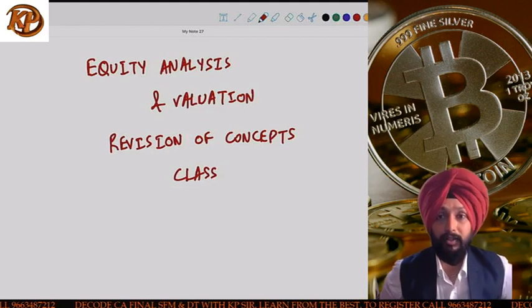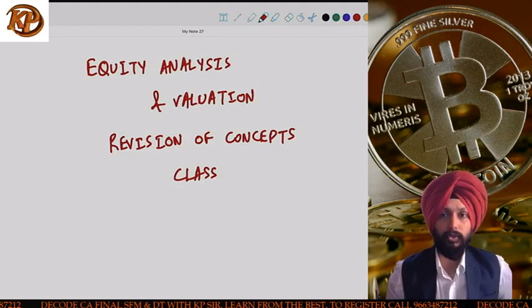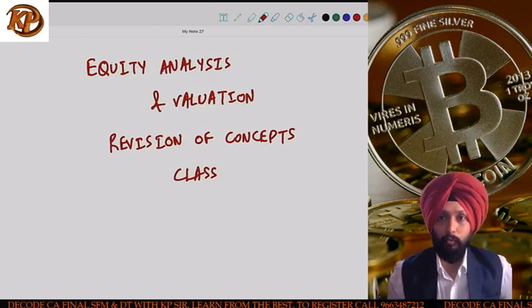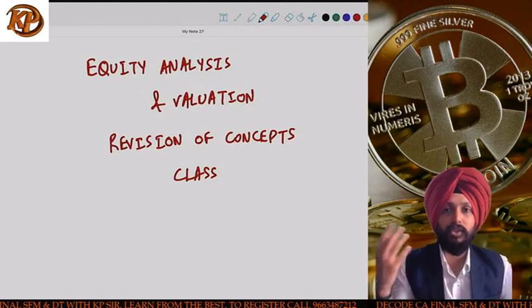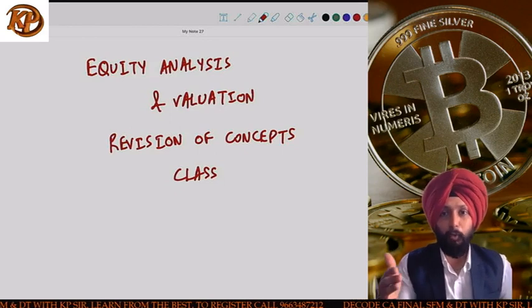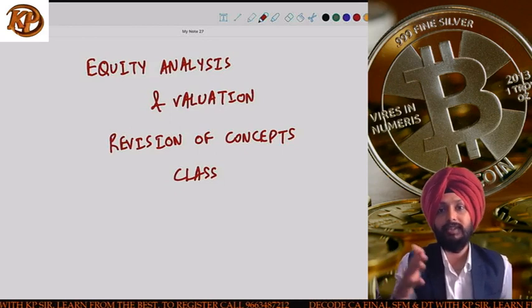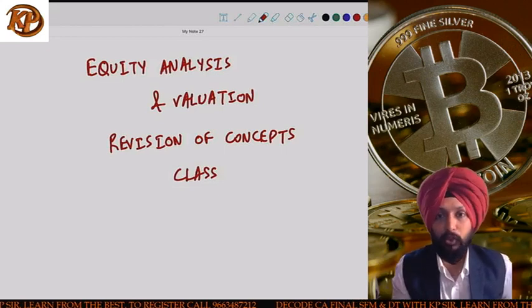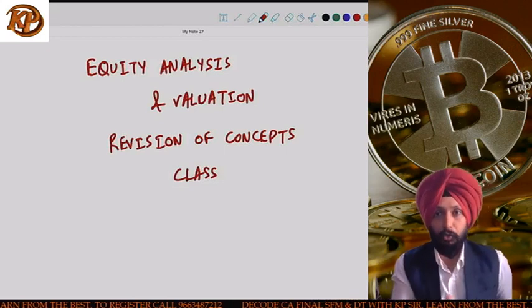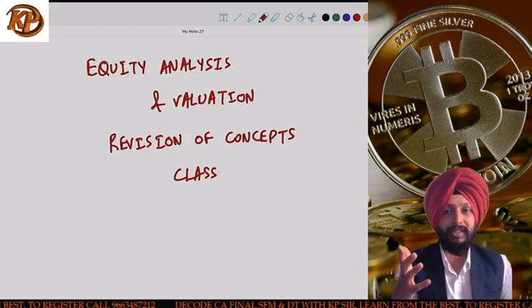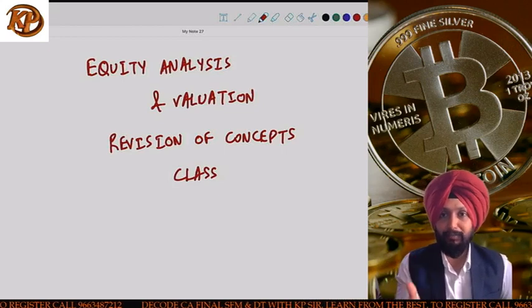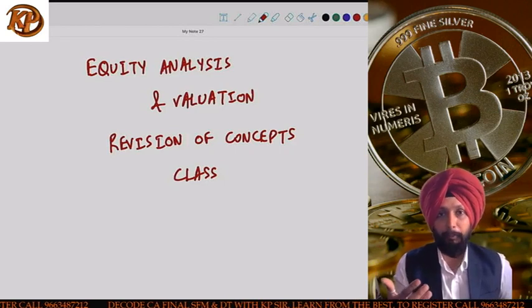And we have done a chapter of equity analysis and valuation. If you remember in the class, we first do forex, we then do derivatives, and then we do equity analysis and valuation, then we do mergers, then portfolio management, then mutual funds, then bonds, and then residual topics. This is the sequence in which we do the things for the new syllabus people. And old syllabus obviously is studying capital budgeting, leasing, and dividends as added on chapters.